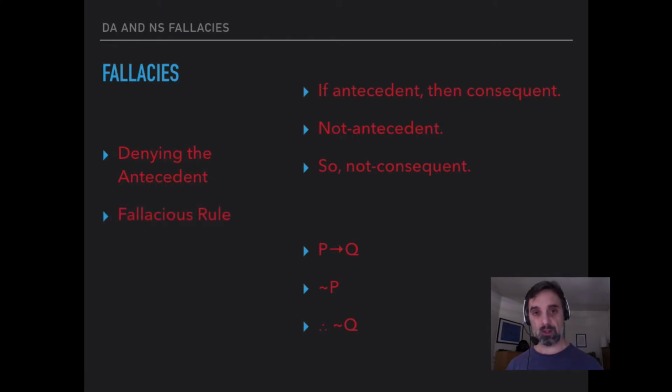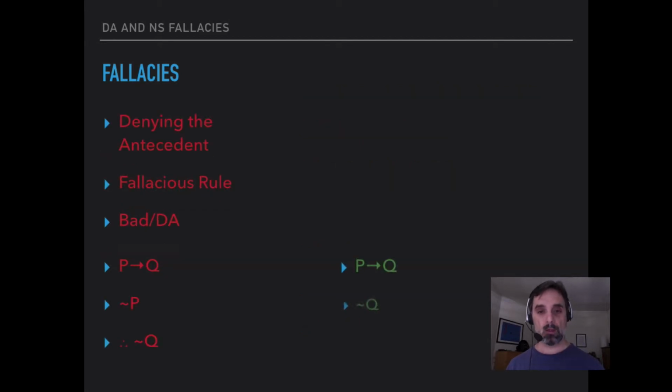This is another fallacious rule in addition to affirming the consequent, and we call this bad DA for denying the antecedent.